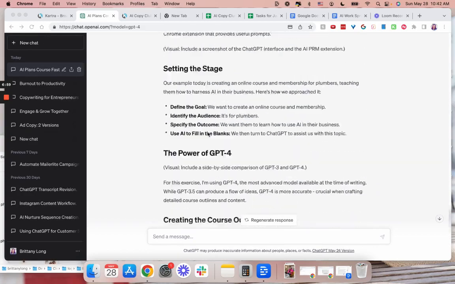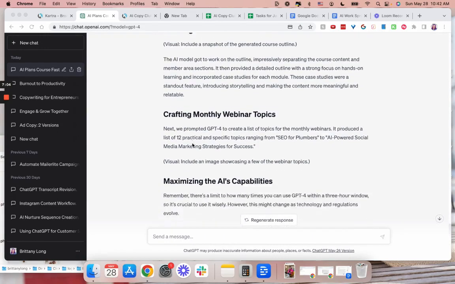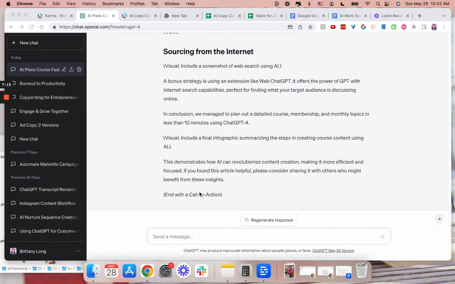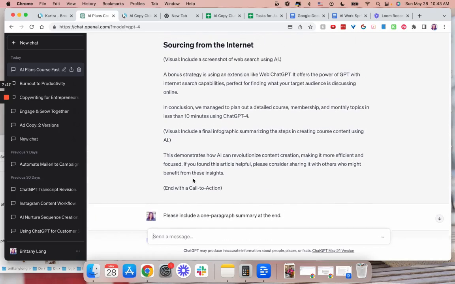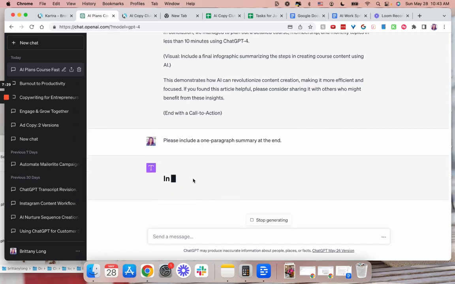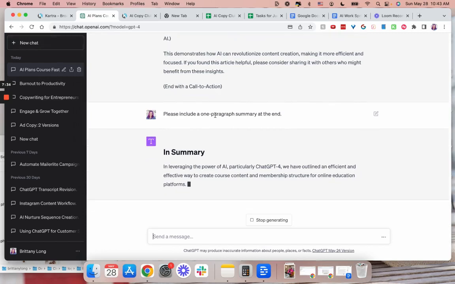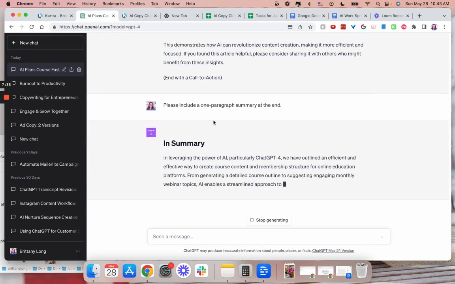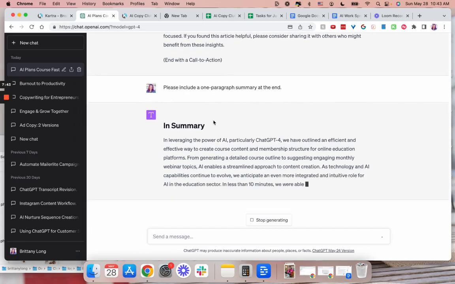All right, so this one is, I think, a little bit longer. I like that it has the subheadlines and tells me the visuals. I think I'd like a summary at the end also. So I'm going to say, please include a summary. I'm going to say a 1-paragraph summary at the end. Let's see. Is there anything else I want to do here? I don't think so. The next thing that I would do is either Google or just use ChatGPT to browse and see if LinkedIn is currently still 500 to 1,500 words for LinkedIn articles, if that's what's best practice.